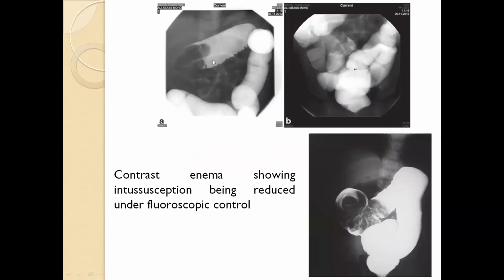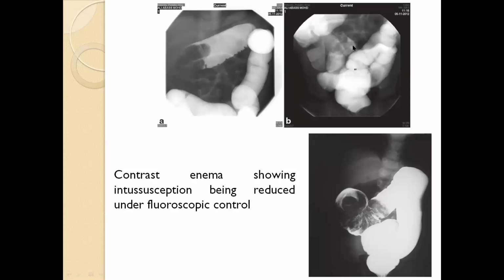And yes, as pressure rises, it is partially reduced. In this picture the non-operative reduction is successful, because the contrast crosses the ileocecal junction and the small bowel loops are also visible.